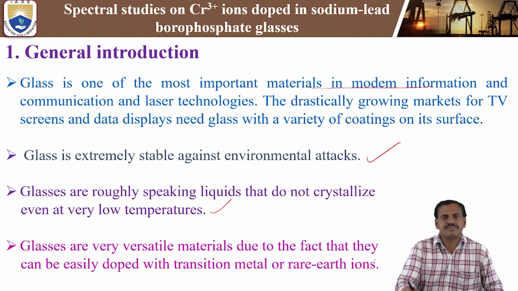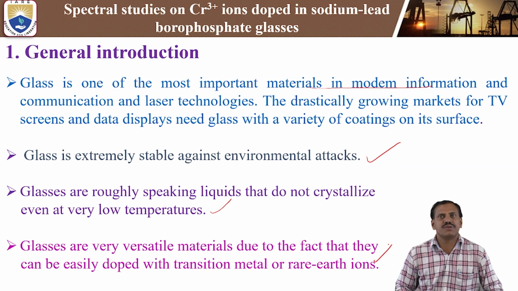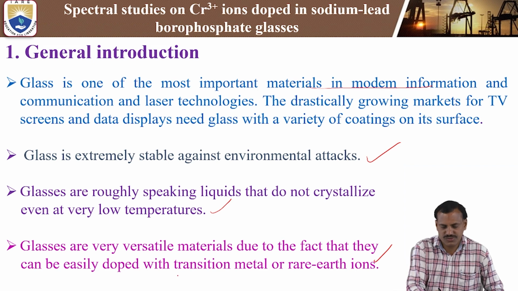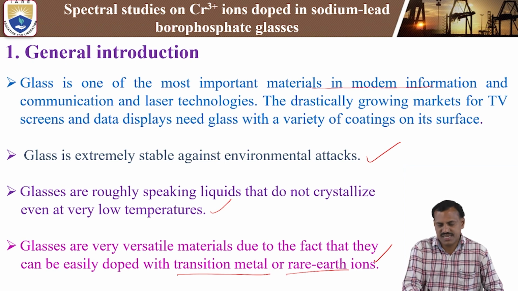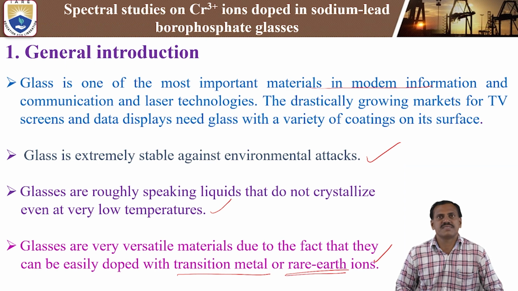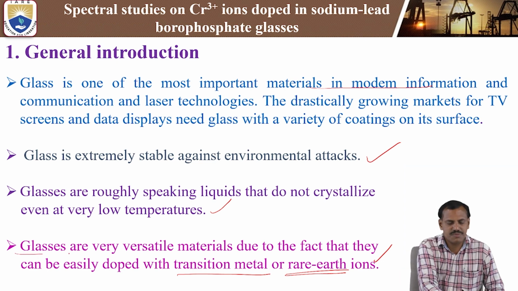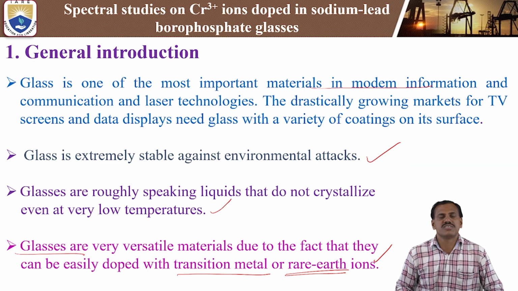Glasses are very versatile materials because they can be easily doped with transition metal ions as well as rare earth ions. We can dope the glass material with transition metal ions, that is chromium 3 plus, Mn2 plus and iron 3 plus ions. In the same way, rare earth ions such as samarium 3 plus, dysprosium 3 plus and erbium 3 plus are some examples. Whenever doped into glass materials, they can exhibit different kinds of spectral properties.